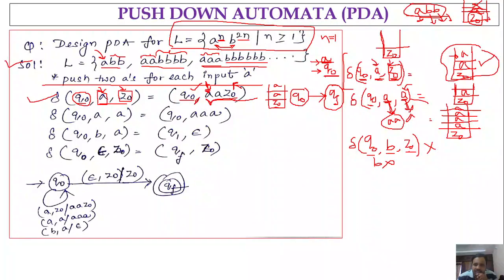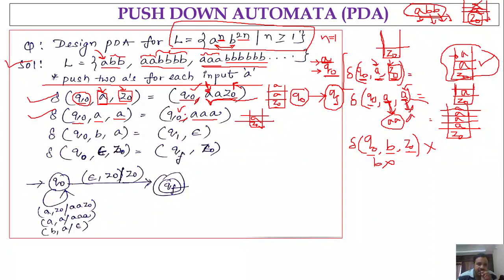Next combination is that the top of the stack is A and the input is also A. We are in state Q naught. If the input is A and the top of the stack is also A, we will be in the same state Q naught, and we have to push three A's. So what is this first A? The first A is nothing but the stack content, which is popped out of the stack.